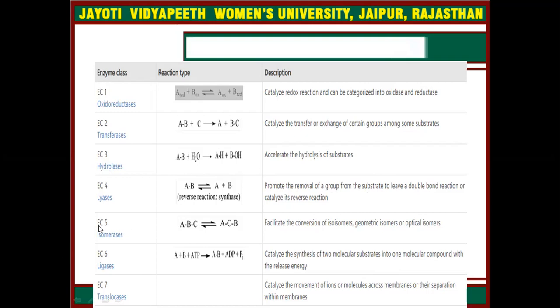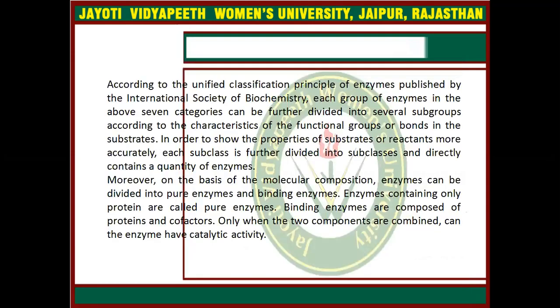Next one is the isomerase, which basically facilitates the conversion of isomers, geometric isomers or optical isomers. Next one is the ligase, which catalyzes the synthesis of two molecular substrates into one molecular compound with the release of energy. Seventh is the translocase, which catalyzes the movement of ions or molecules across membranes or their separation within membranes.